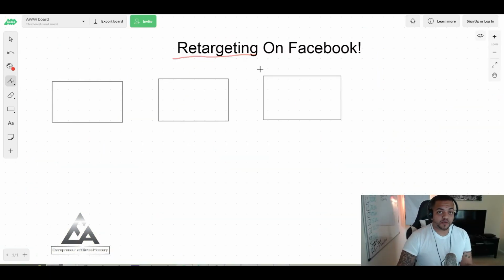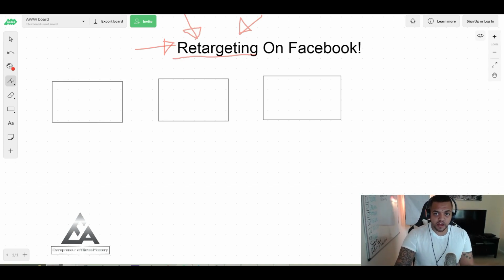We can take data from people who have watched our Facebook ad videos to a certain percentage. So there's so many different things that we can do. People who click on our links on our call to action, people who message our fan page. I could go on and on about the potential of what we can do in terms of retargeting. Now on Facebook, yes, when you market to cold audiences, for example, Kim Kardashian, Ty Lopez, or Gary Vee, yes, we can make sales from cold audiences, but a lot of sales actually come back from retargeting. Now, this is very undervalued in affiliate marketing. A lot of people tend to overlook this.